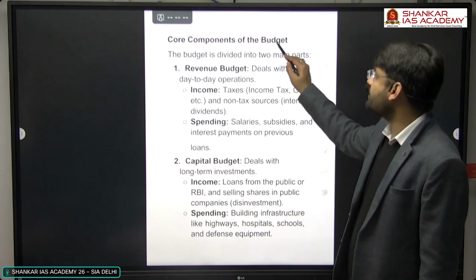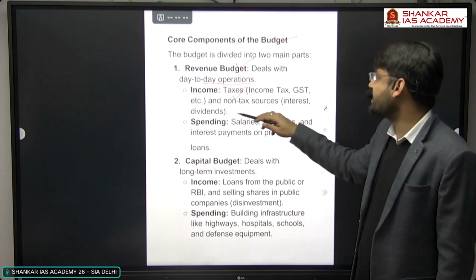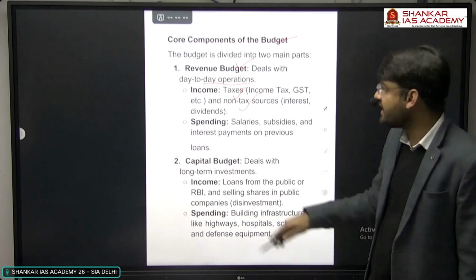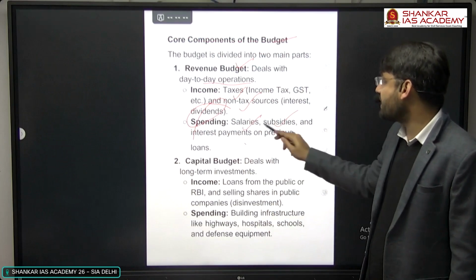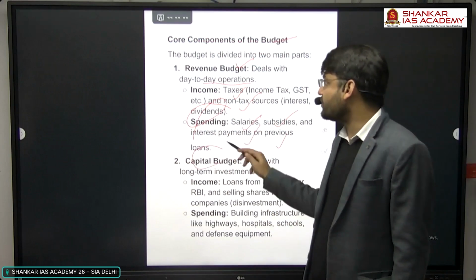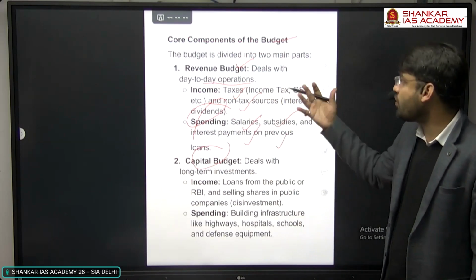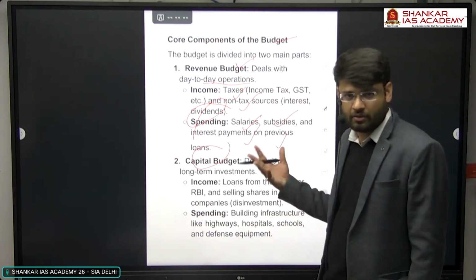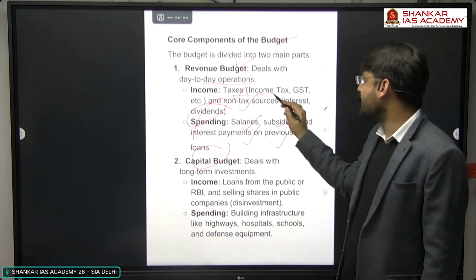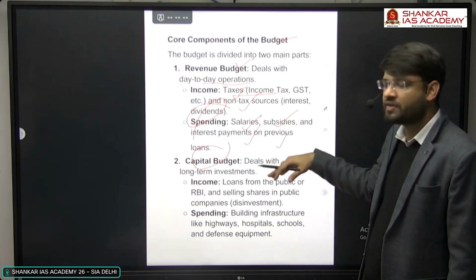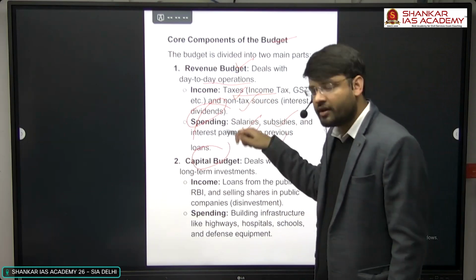Now, these are the core components of the budget. There is a revenue budget that deals with day-to-day operations: income tax, GST, and non-tax sources like interest and dividends. And then how much we are spending on salaries, subsidies, and interest payments on previous loans. So this is the revenue budget. You must understand, they can ask you in the prelims also what comes under the revenue budget. Hold this information: anything coming from income tax, GST, or non-tax sources like interest and dividends, and what we spend on salaries and subsidies, because these things are not creating any capital.